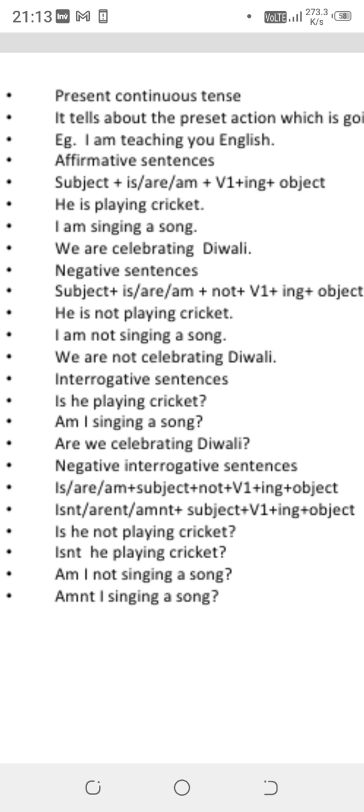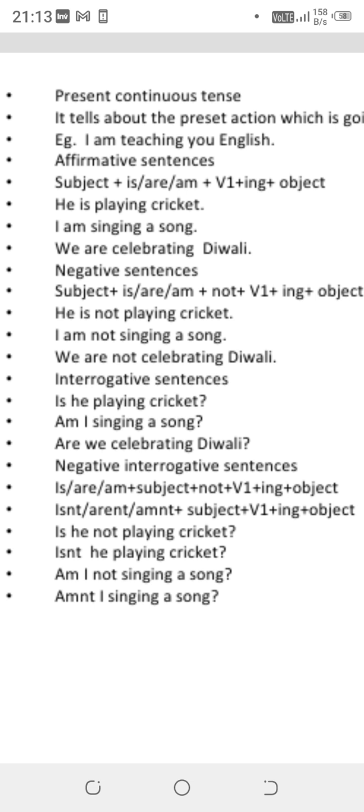Am I singing a song? Am we have written in the starting, then subject plus verb first form plus ing. Are we celebrating Diwali? Are I have written in the starting, then subject, then verb ing, and then the other words, and the question mark is compulsory. Otherwise, marks for punctuation will be deducted.